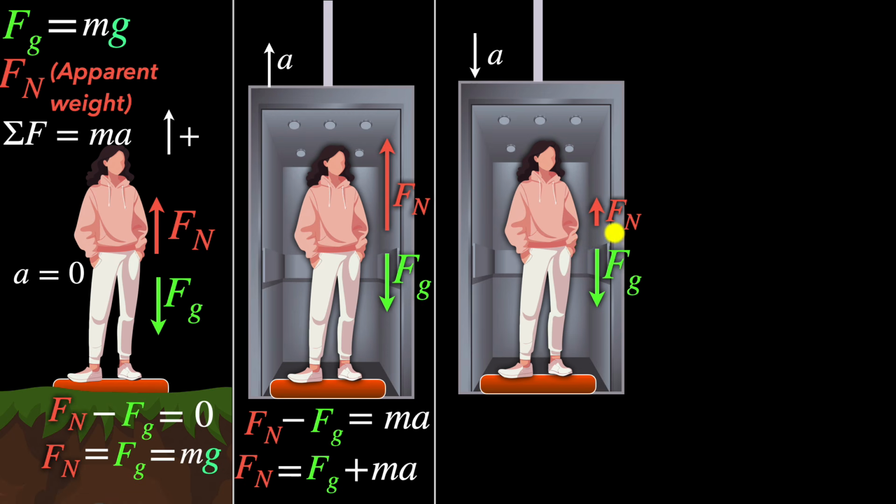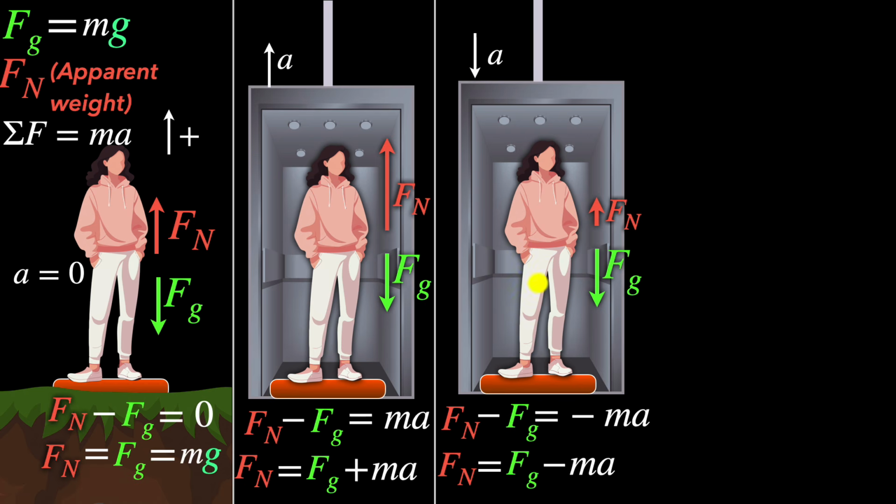Again, if we were to do this systematically, this time we would get Fn minus Fg equals minus ma, because the elevator is accelerating downwards, so a is negative. And so look, the normal force will be smaller than the force of gravity. Your apparent weight this time is smaller than your actual weight. Your weighing scale registers a smaller weight. You feel a smaller weight over here.